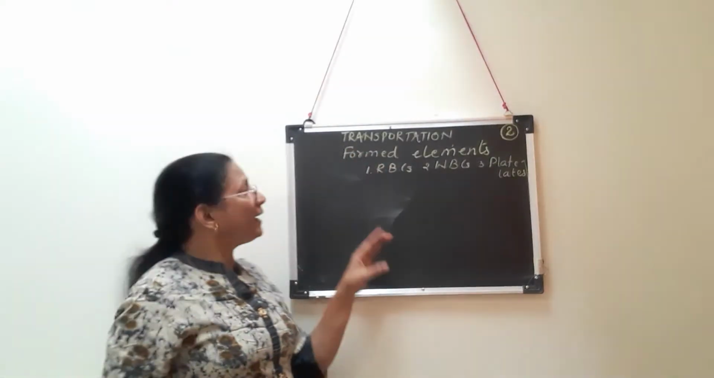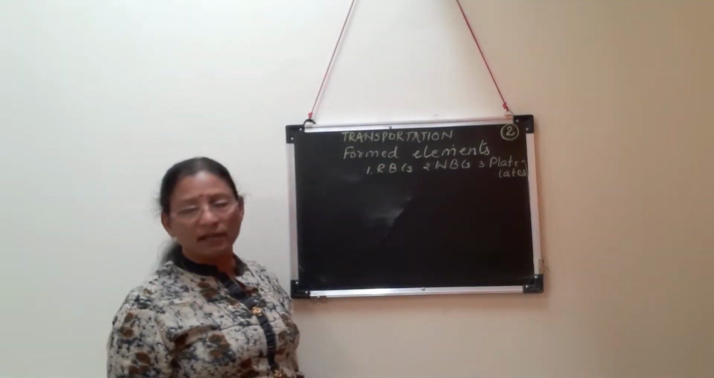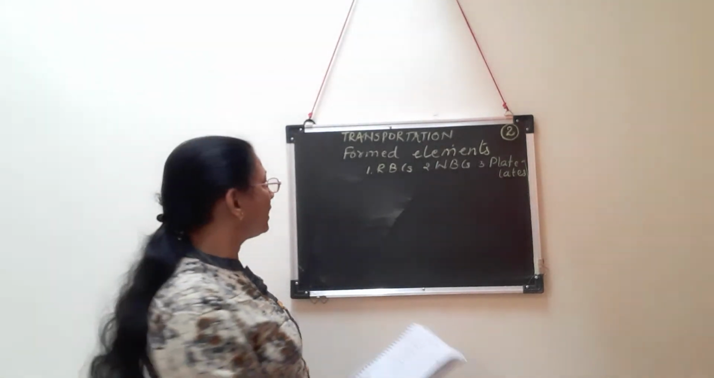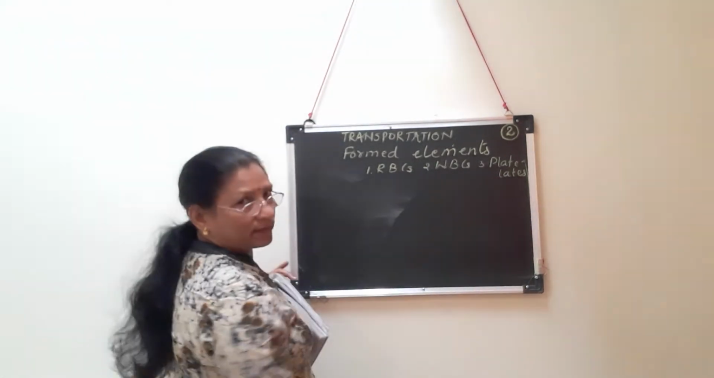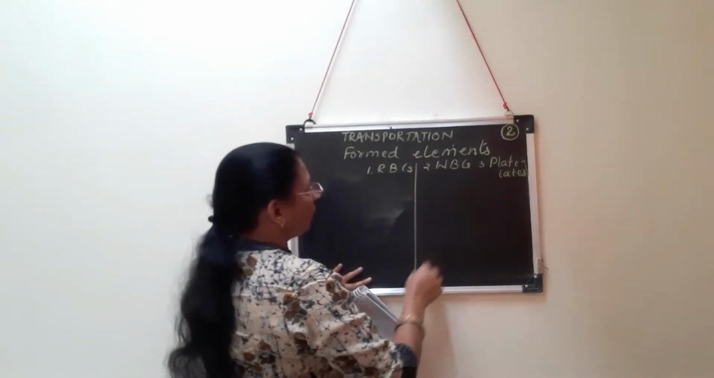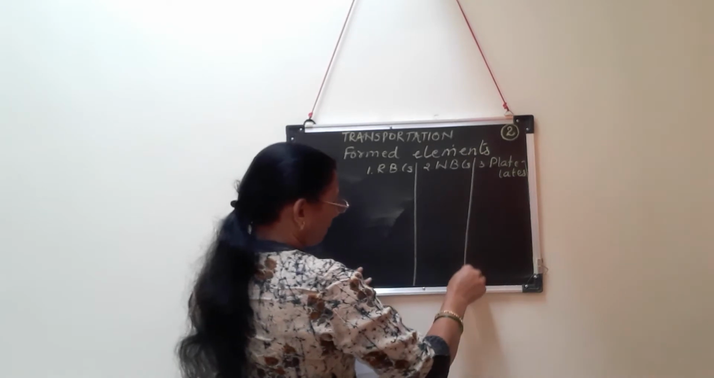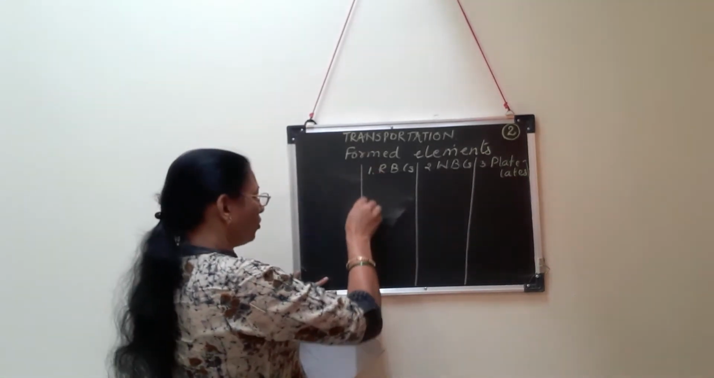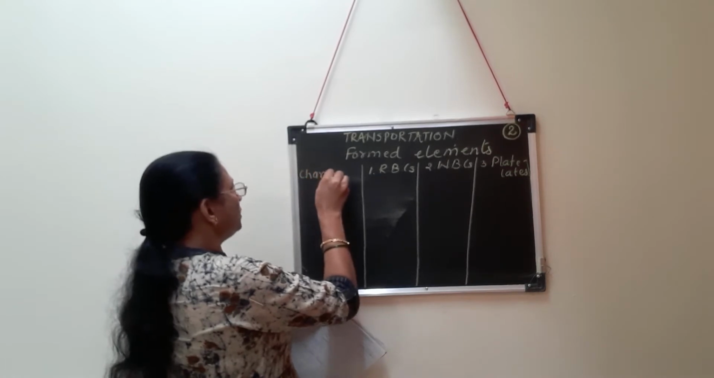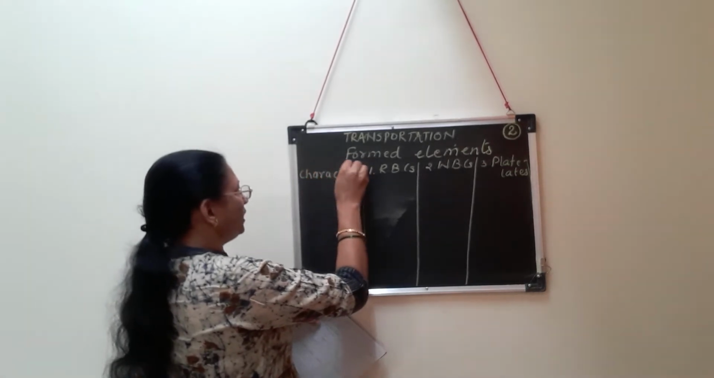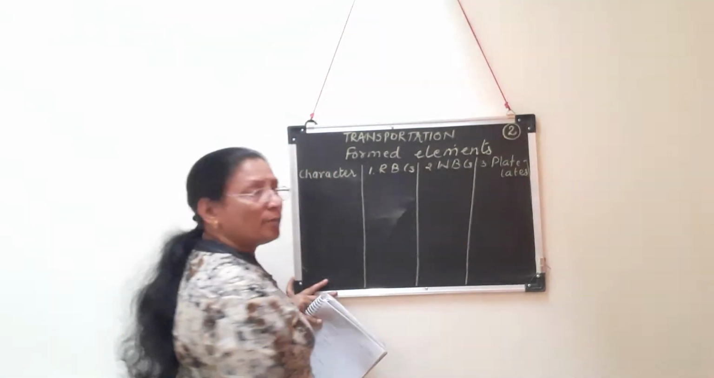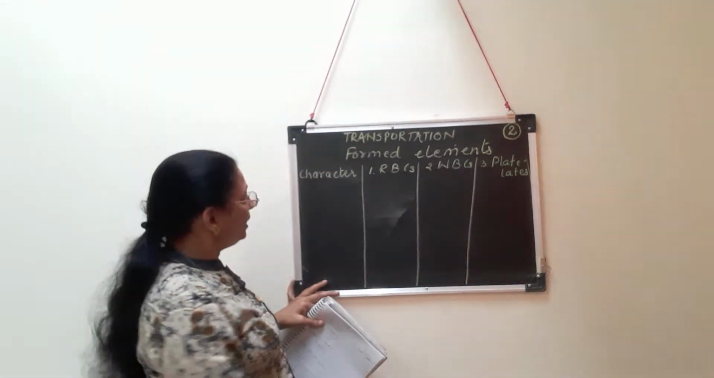Now see, these three kinds of blood cells we have to study under different headings. So while you study, you have to make a chart. How to draw the chart? You have to draw 4 columns. Here these 3 columns I have drawn already, and one more column in the previous part of the page you have to draw, that is for the character. That means 1, 2, 3, 4 columns are there.